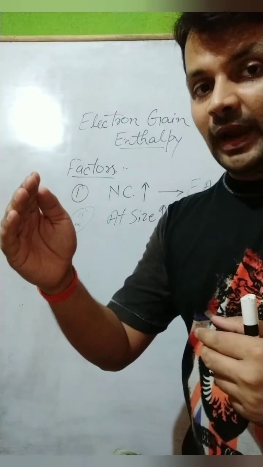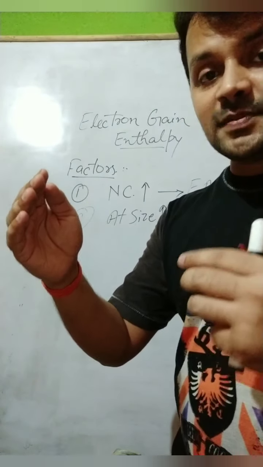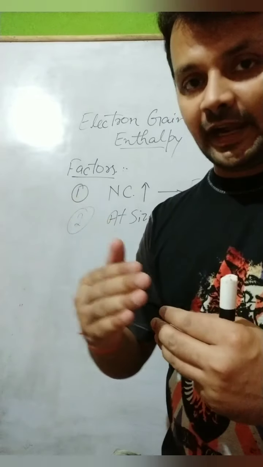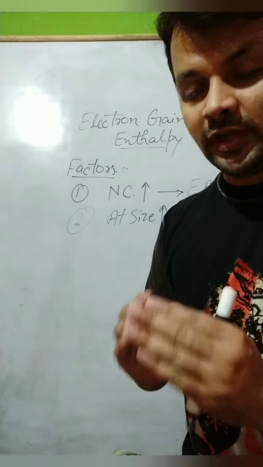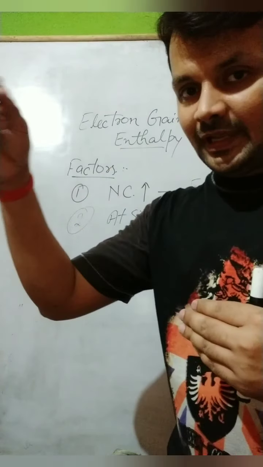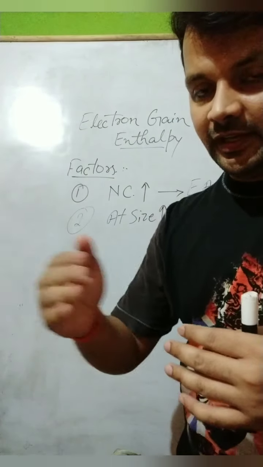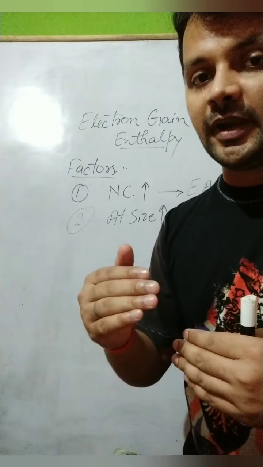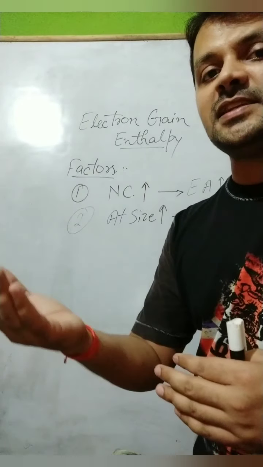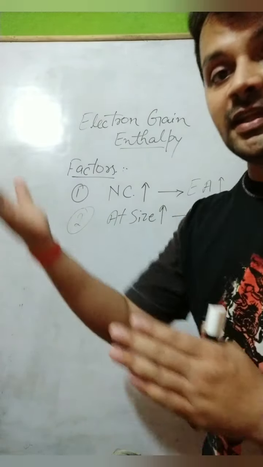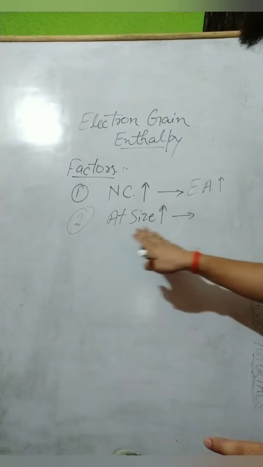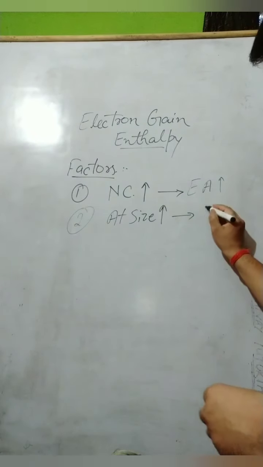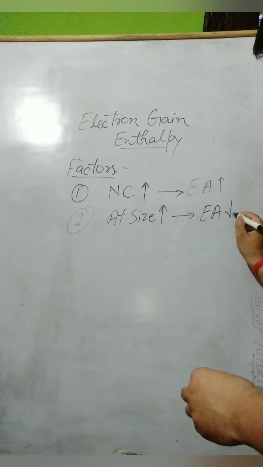The valence orbital electrons will not feel as much positive charge, meaning the attractive charge towards the nucleus, as the smaller atoms feel. Okay. So what happens when you put the electron in the valence orbital? It is not easily accepted, or you can say the energy released is not as great as in the previous examples, right? So here, when the atomic size increases, electron affinity decreases.